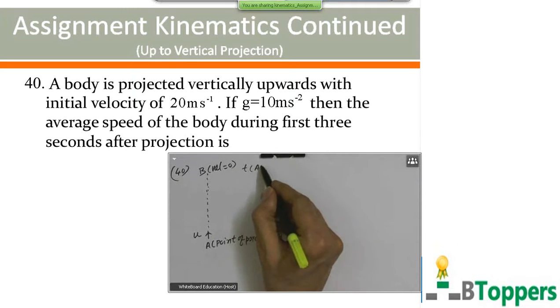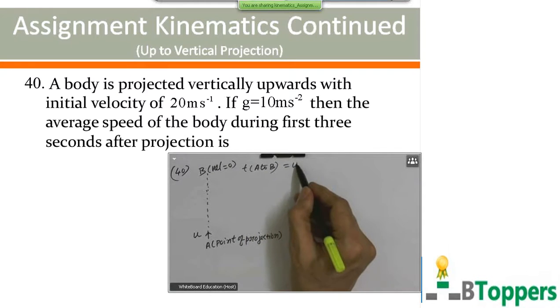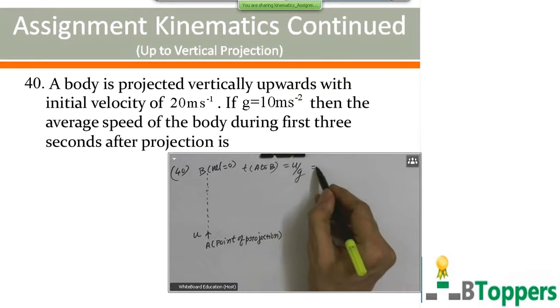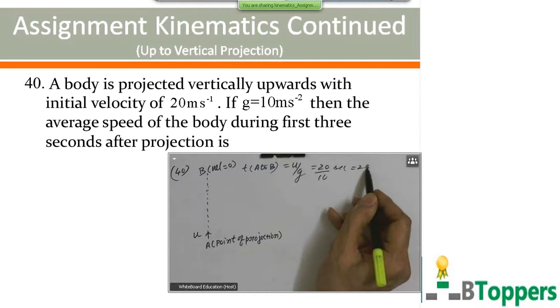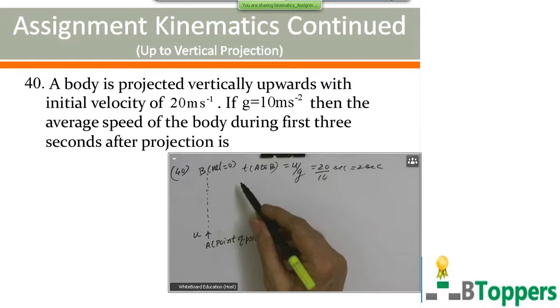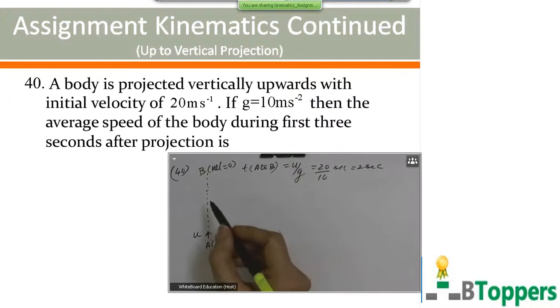Time of ascent, or time taken to reach the highest point, that is time of motion from A to B, is u by g. That will be 20 by 10 seconds, or 2 seconds. That means in 2 seconds after projection the body reaches the highest point B. Let P be the position of the body at t equal to 3 seconds after projection. That means at t equal to 3 seconds, it will be moving downwards.